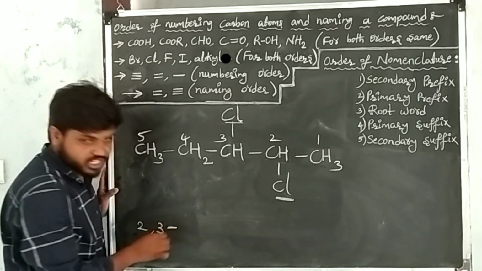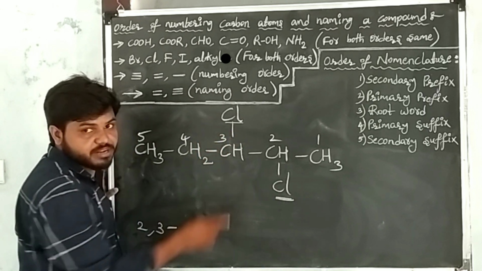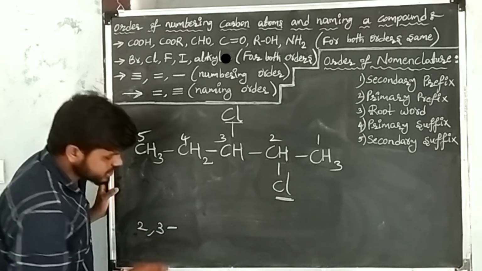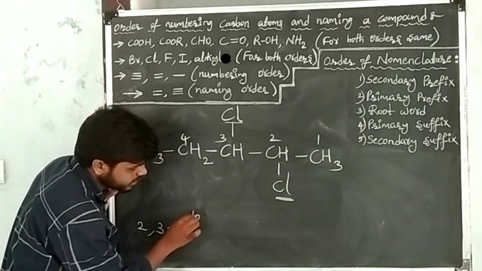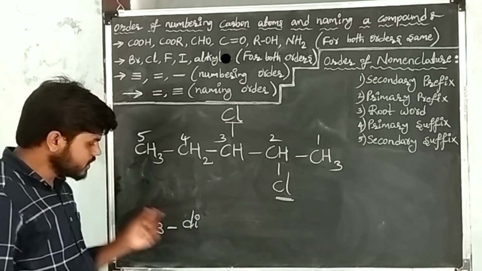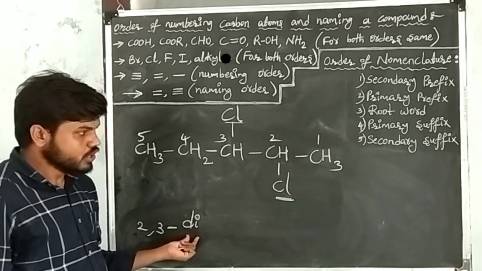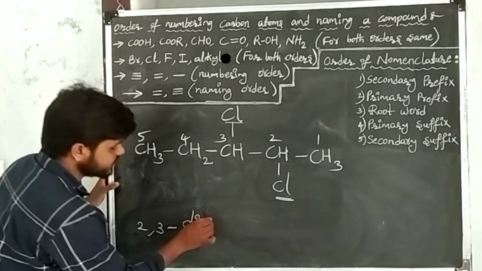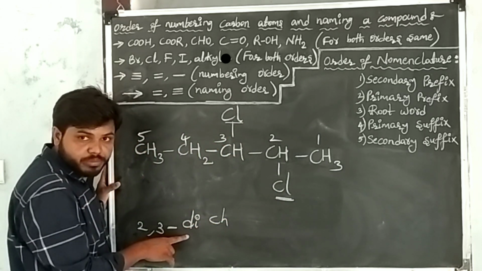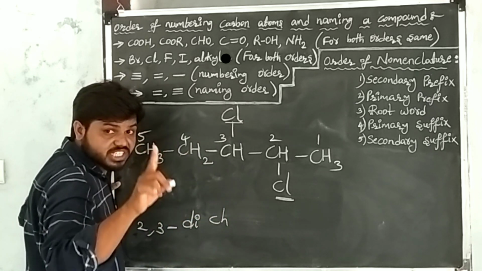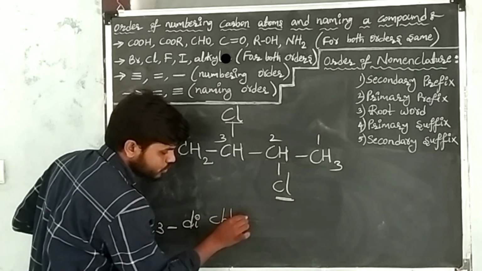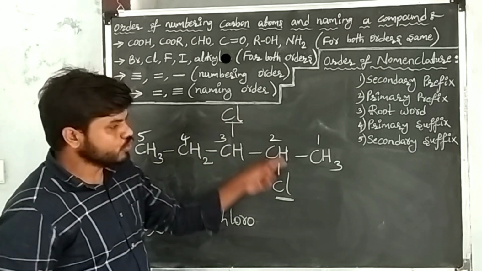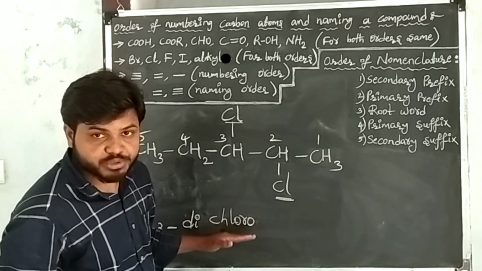After writing positions, how many times is it repeating? 2 times. Chlorine is repeating 2 times. The numerical prefix of 2 times is di. I have written the numerical prefix. After writing the numerical prefix, take the prefix of chlorine, that is chloro. I have written the prefix of chlorine, that is chloro. Now chlorine is completed, means substituent completed.